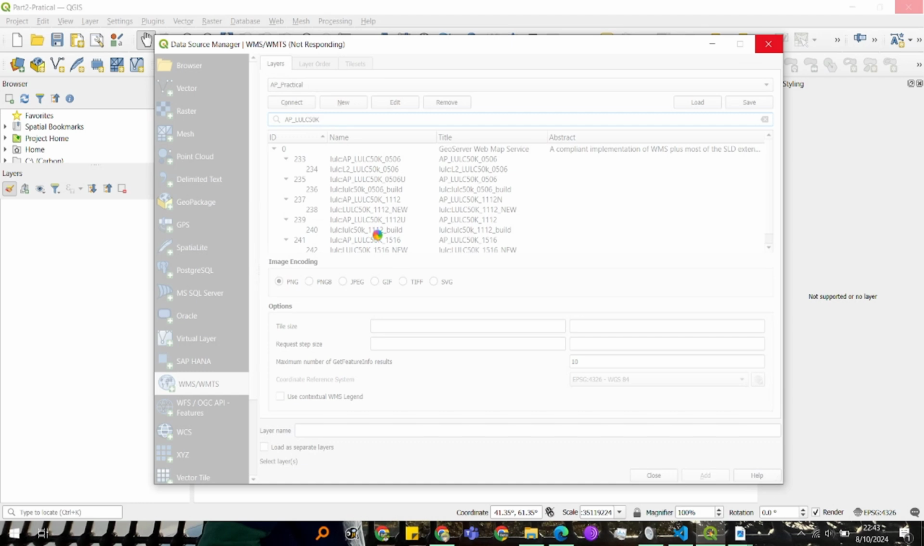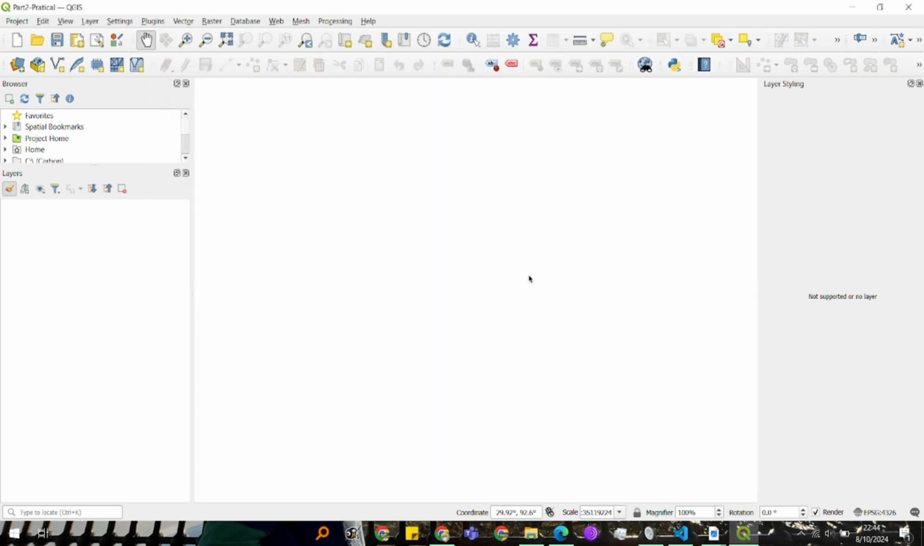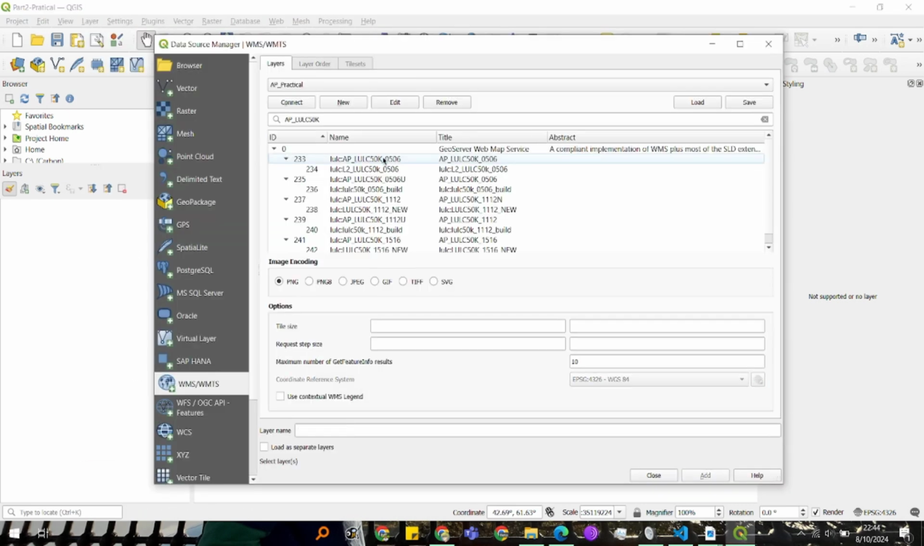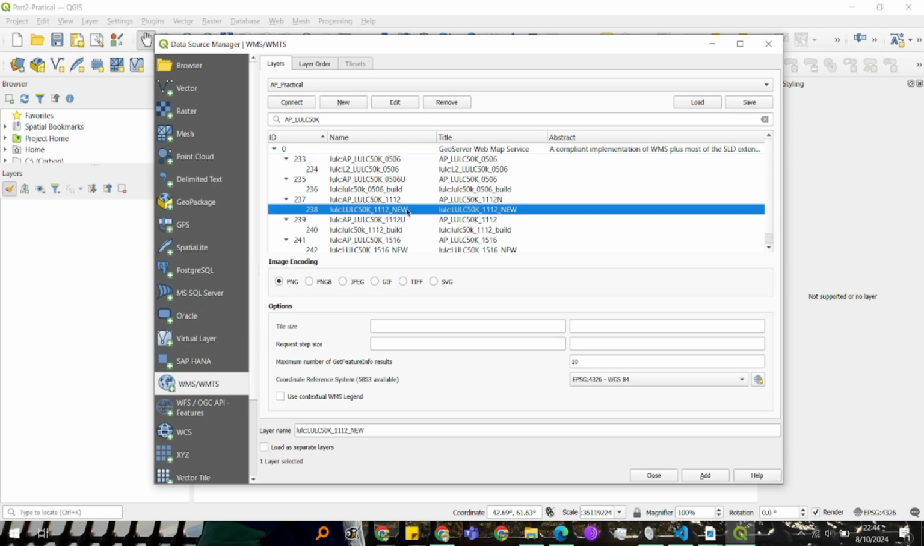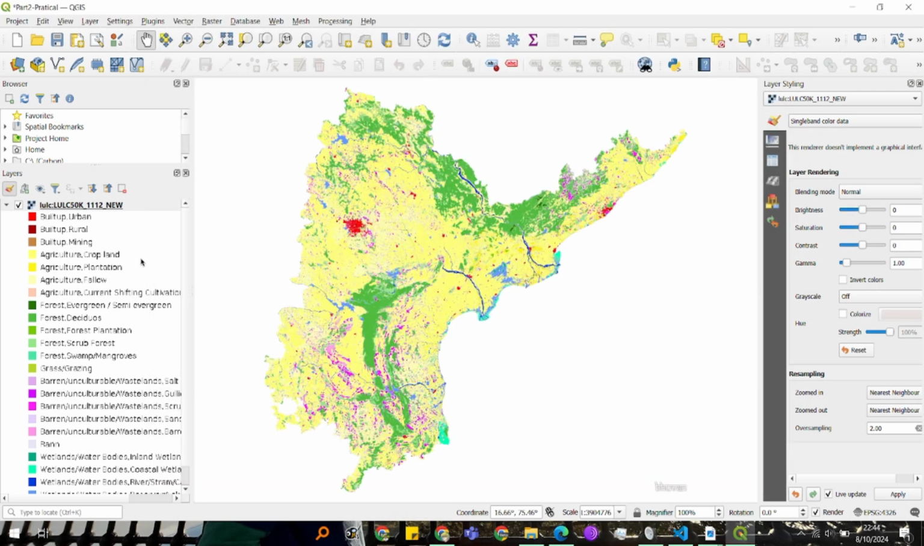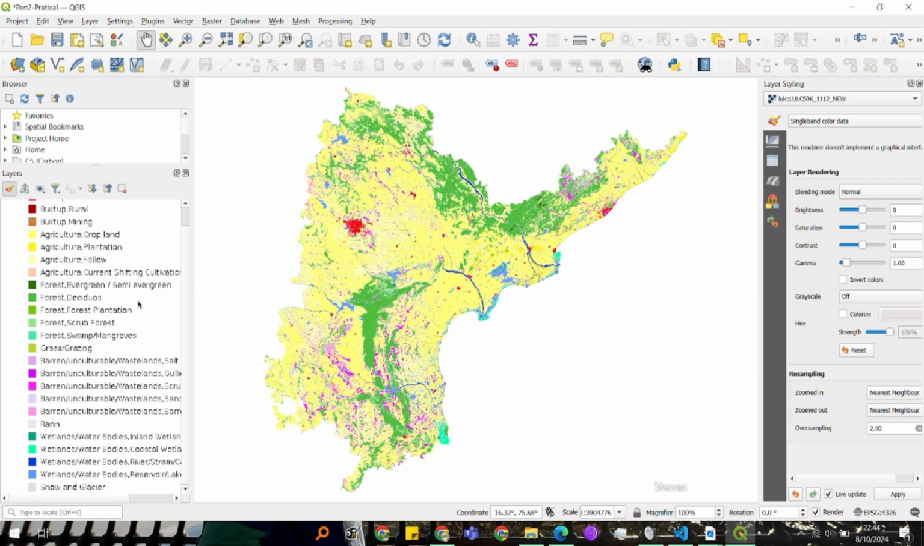It will load. So as you can see, the image encoding is PNG, right? If you want to work with the image in a Python script and auto-detect some of the layers, you can convert those PNG into raster. So let's pick the 2011-2012 one map and click on add. After you click add, you can see the map is actually loaded.